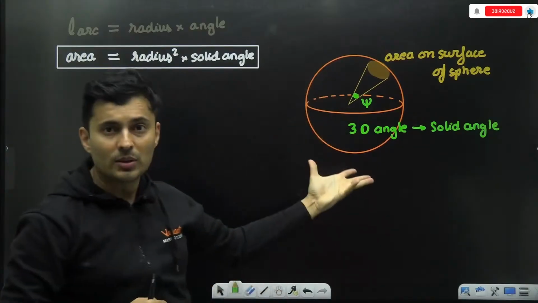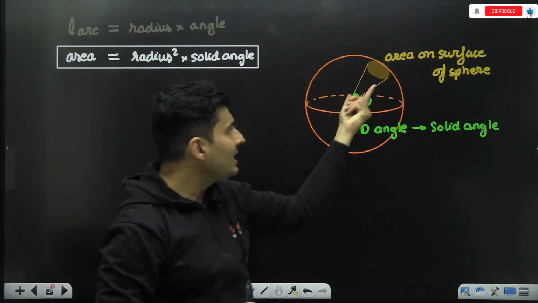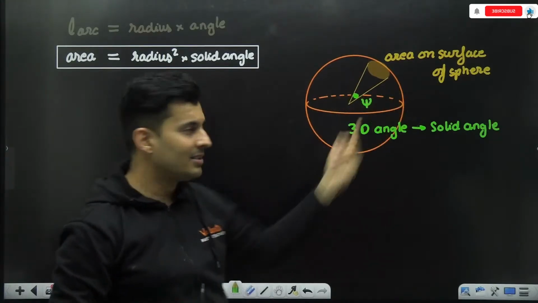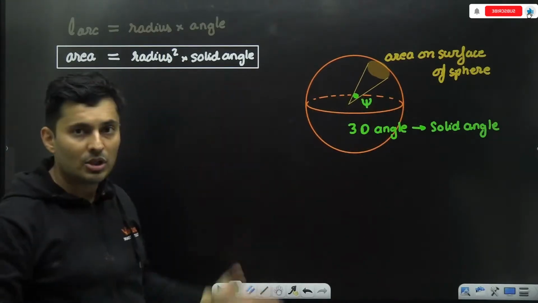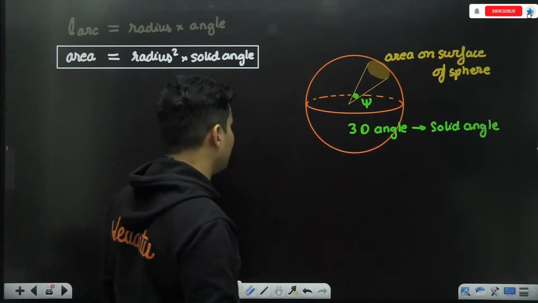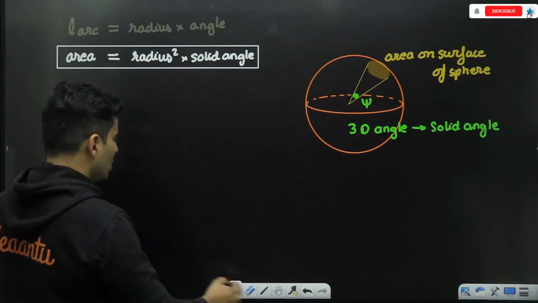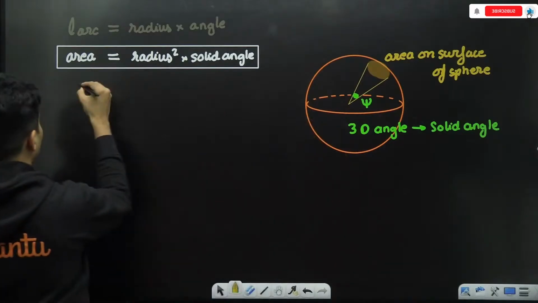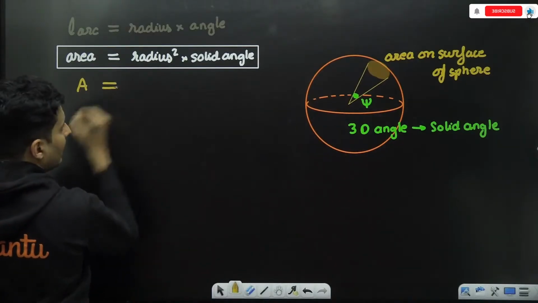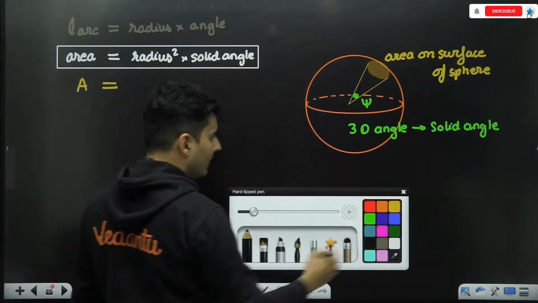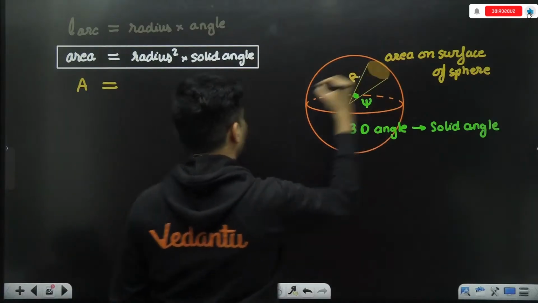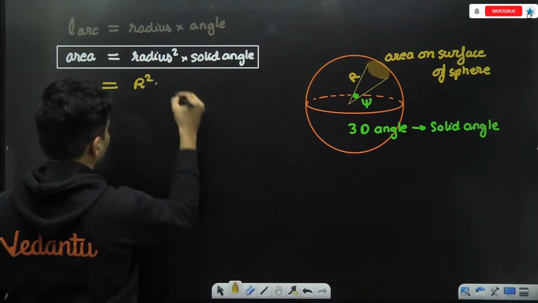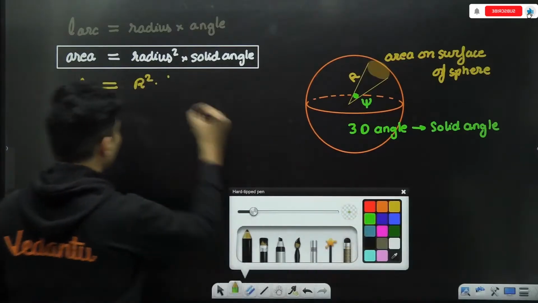Here I can't show 3D. Imagine there will be many such lines over there, many such things over there. You'll have to literally visualize that 3-dimensional thing over here. So that is that solid angle. So over here, I can just say that this particular area will be whatever is that radius square multiplied by psi.